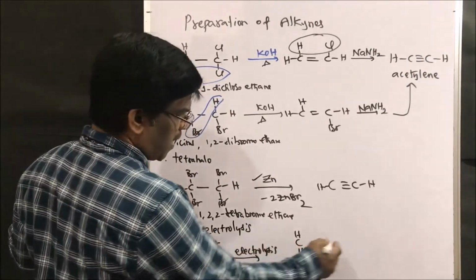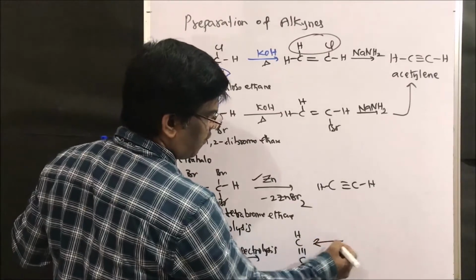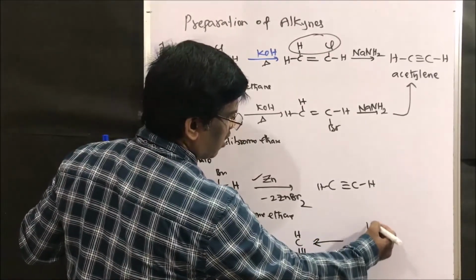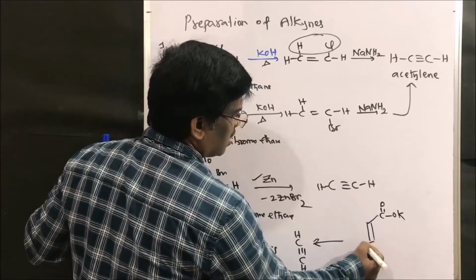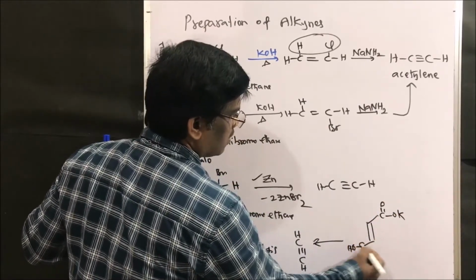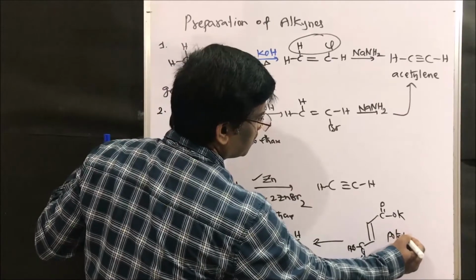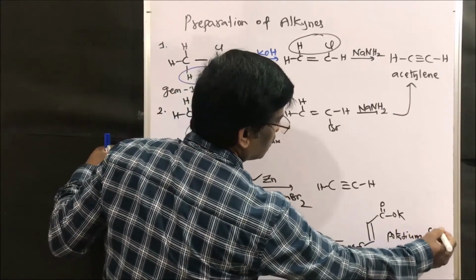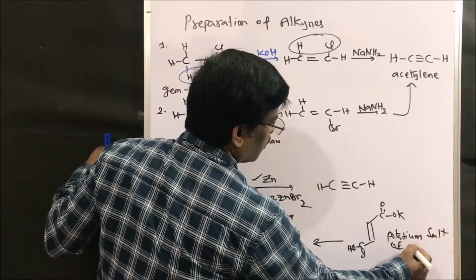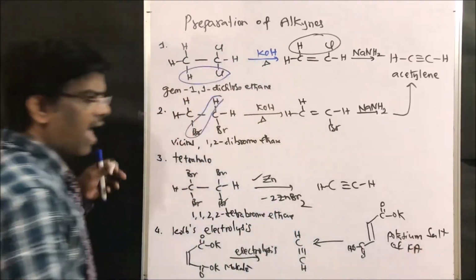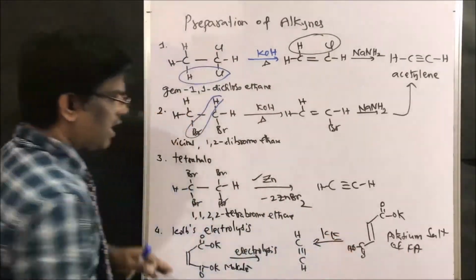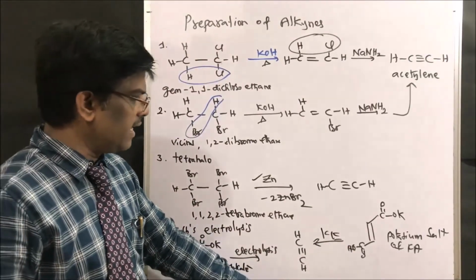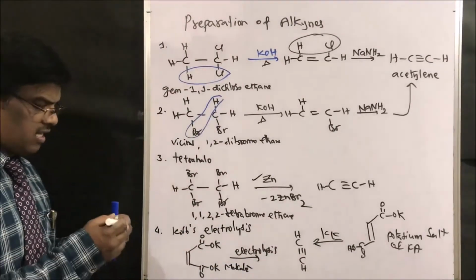Instead of malate, even if I take fumaric acid, what is fumaric acid? It is the trans acid, and we take its potassium salt. Fumaric acid salt, upon Kolbe electrolysis, is going to give acetylene. Acetylene can be prepared by Kolbe electrolysis. Let us take another method.